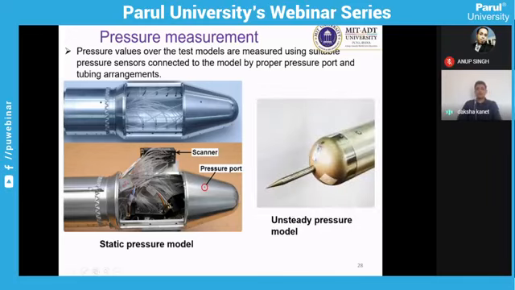This is a typical example of an unsteady pressure model, where you can see the pressure port where you are inserting the pressure transducer to see the change in pressure.